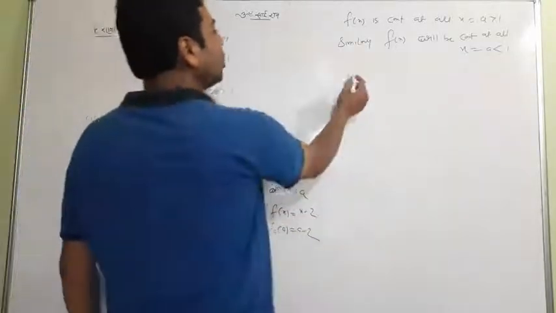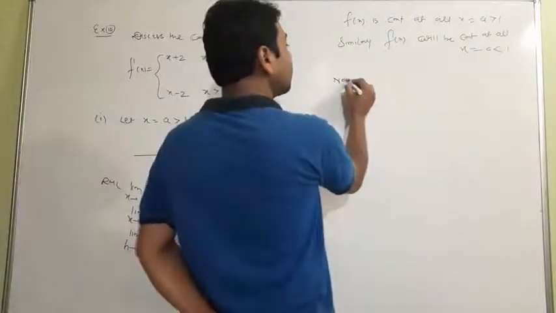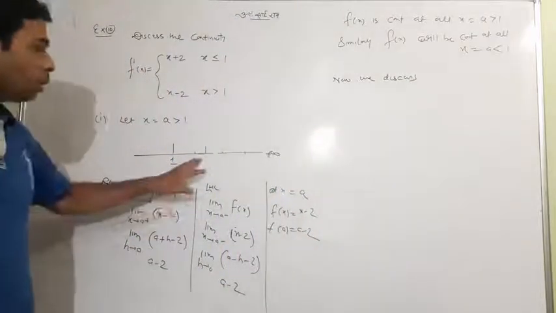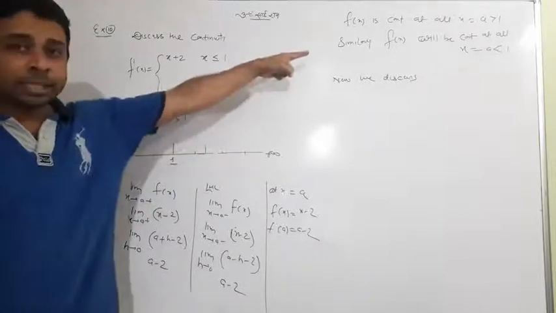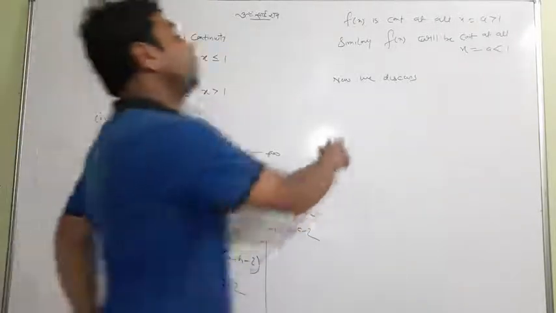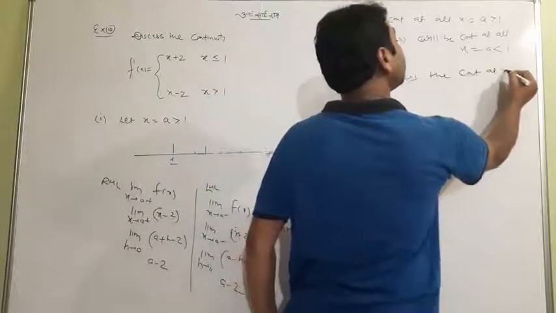And the last question is still remaining: what about continuity at x equal to 1? Now we discuss. This time I found the continuity for all values greater than 1. Similarly, I have written the sentence for all values less than 1, but 1 is still remaining. So now we discuss the continuity at x equal to 1.